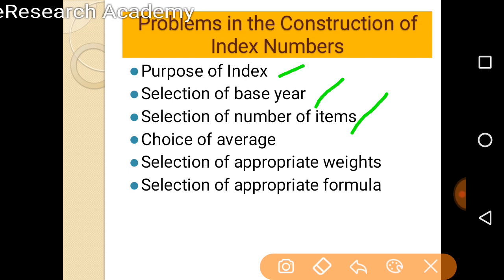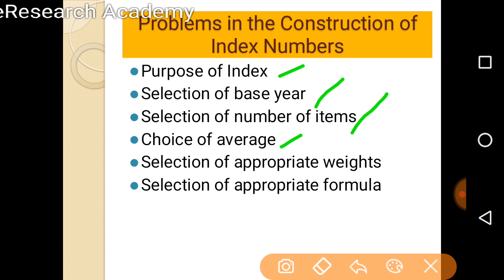Next one is the choice of average. What average will you use there: the arithmetic mean, geometric mean, median, mode, or any other one? This is a problem in front of the constructor. Basically, the arithmetic mean and geometric mean are used, and the arithmetic mean is the most fashionable while constructing the index number. The second one is the geometric mean, used when we show changes in percentage.